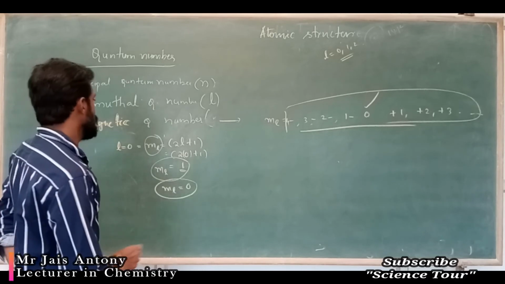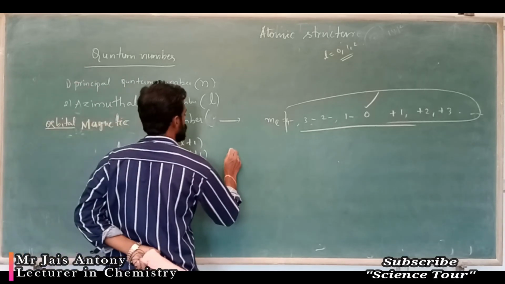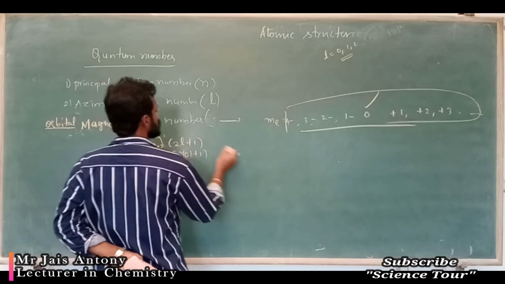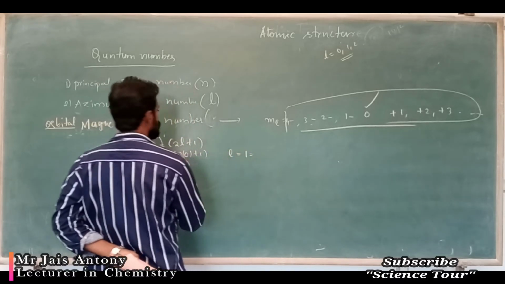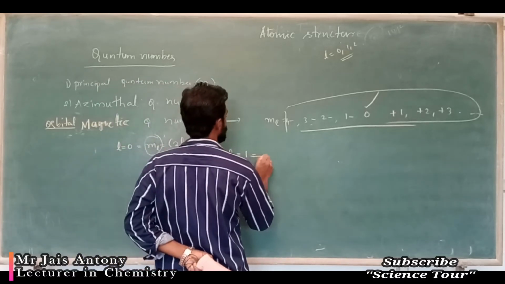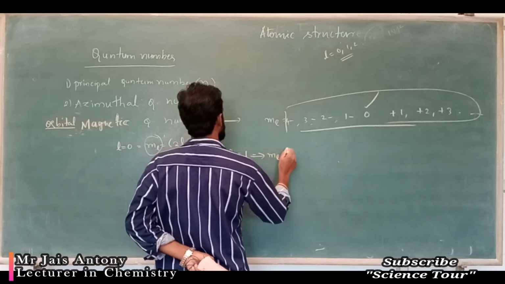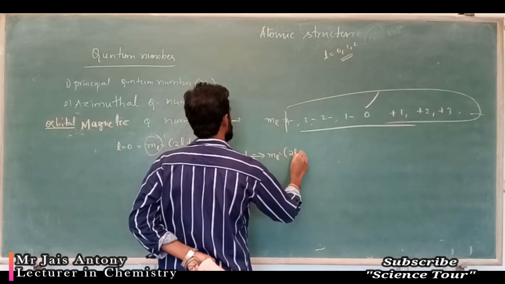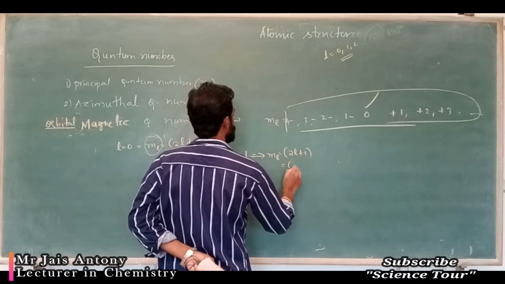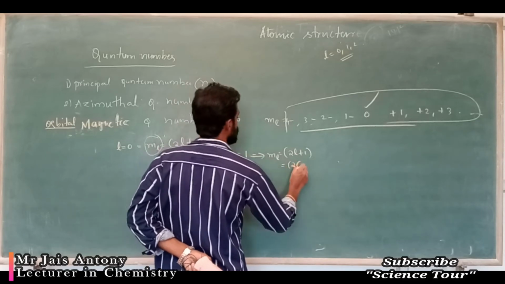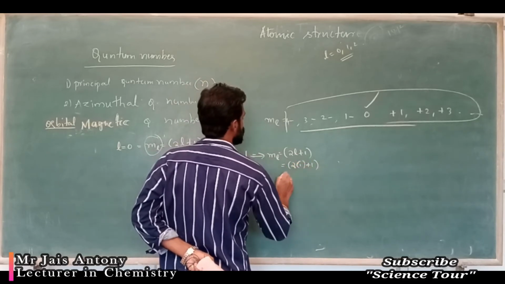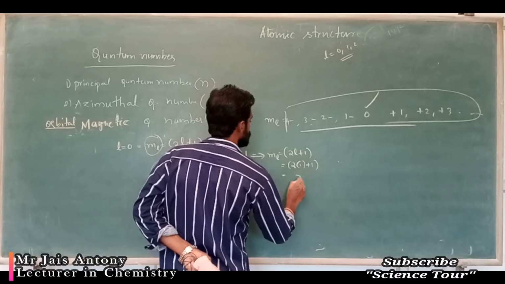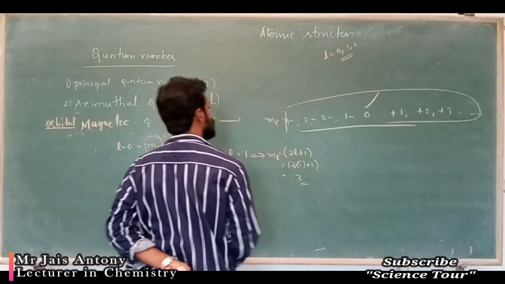Suppose L value is given as 1. So, you have to find out ML value. ML value, how to find out? The formula 2L plus 1. So, 2 into L, how much is given? 1. 1 plus 1 is how much? 2 plus 1, 3. 3 means 3 values are possible.